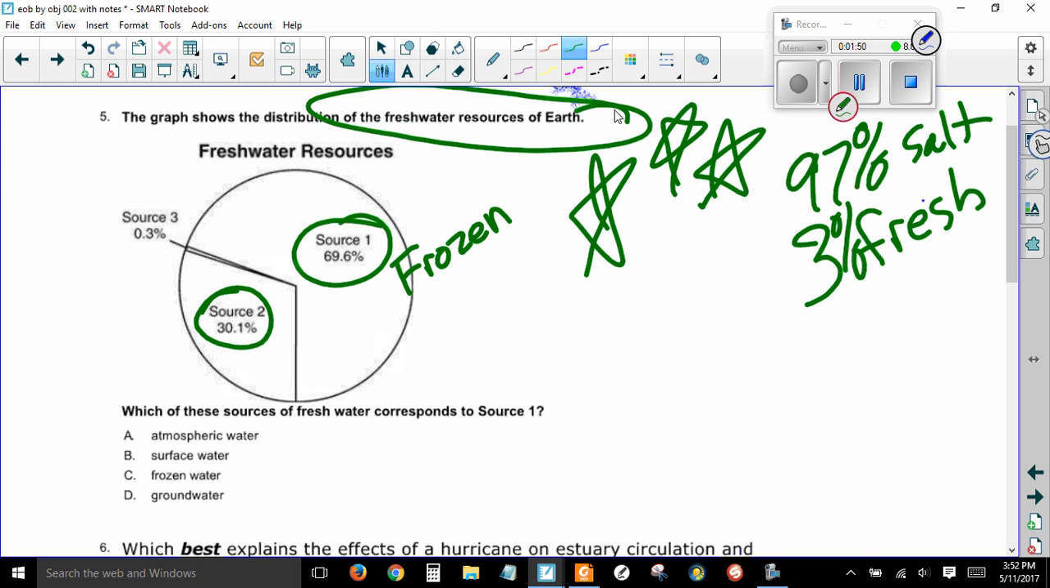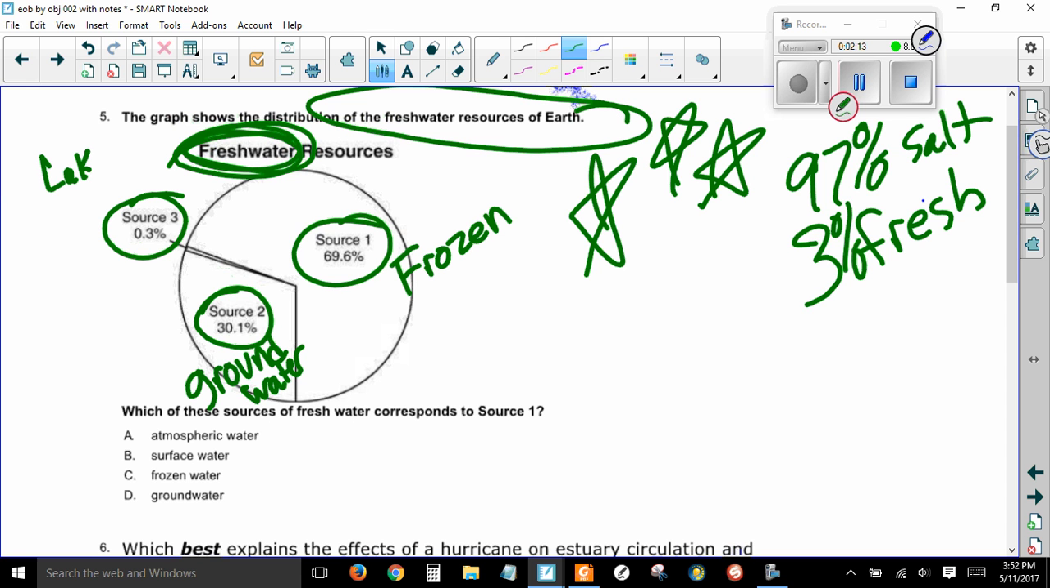About a third of the fresh water, remember this is only fresh water that we're talking about in this pie chart, is groundwater. That we can drink if we can get it out of the ground. And the remaining fraction of a percent is going to be surface water, like lakes, rivers, and ponds. Okay?